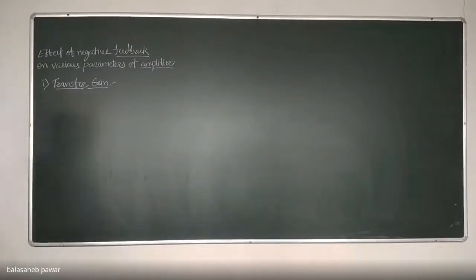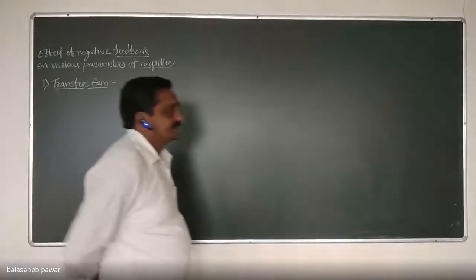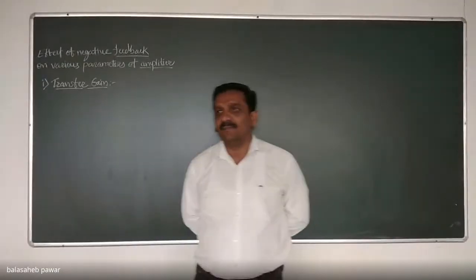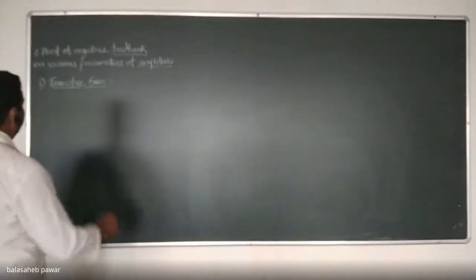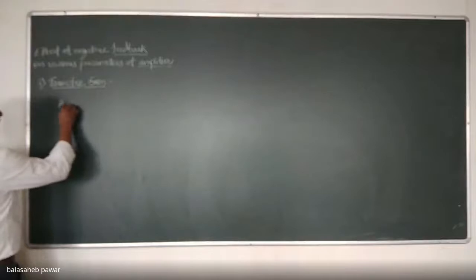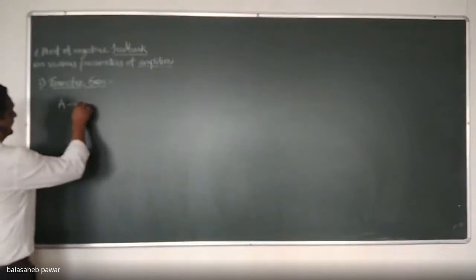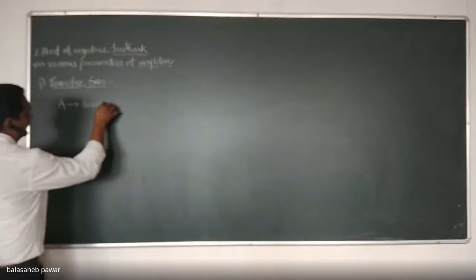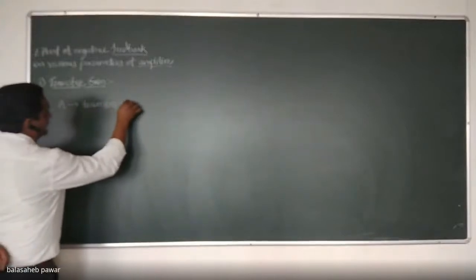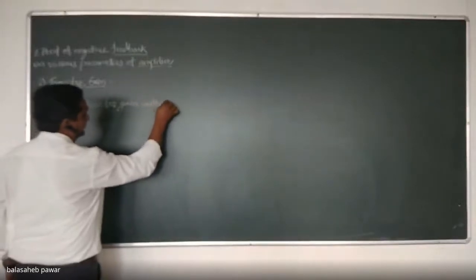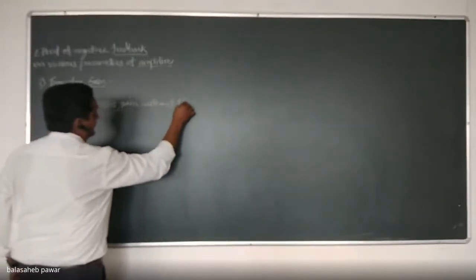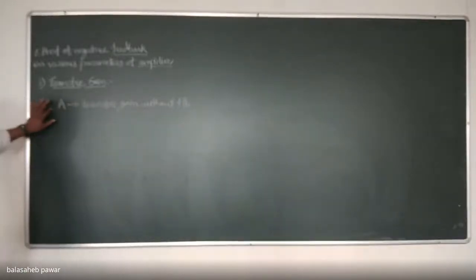So take notebook and pen, and parallel to me, you have to note down these things. So first of all, note down, let capital A, that is the transfer gain without feedback. Let that A be the transfer gain.